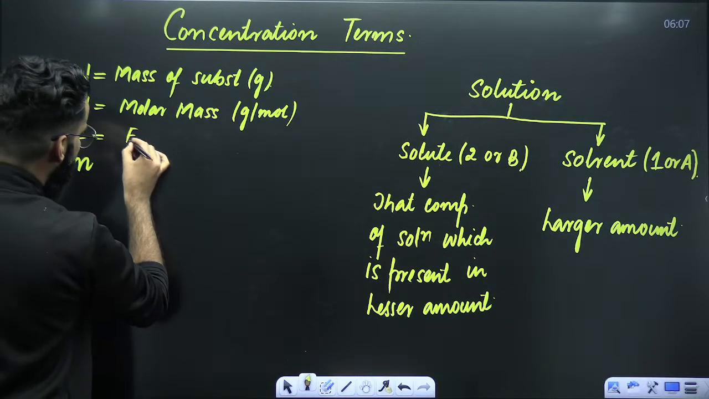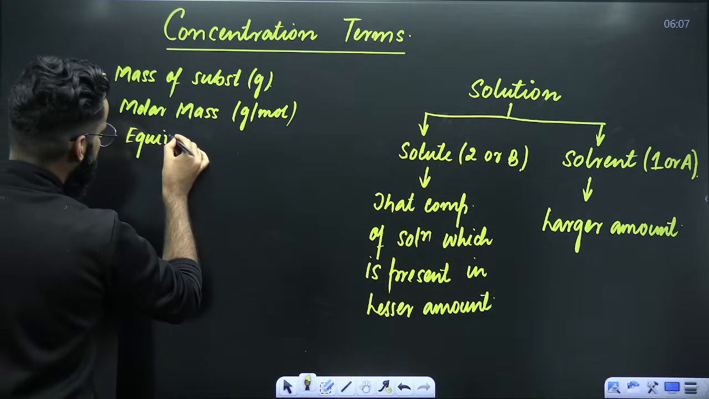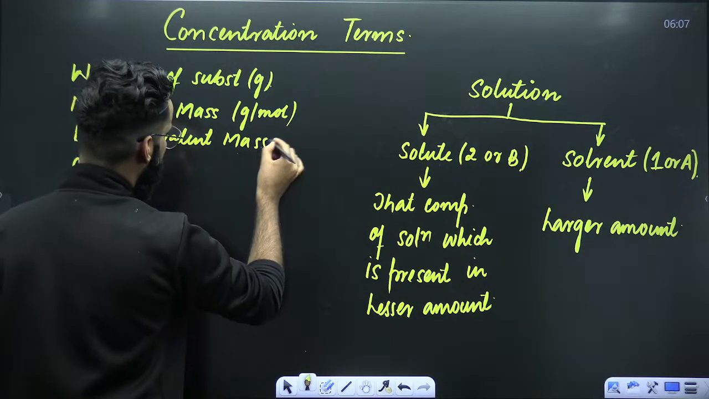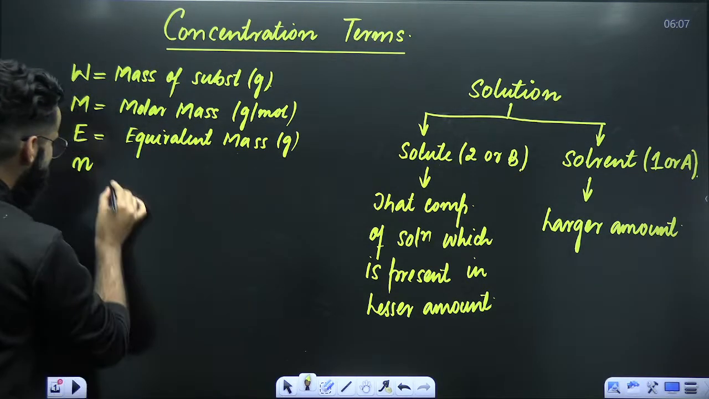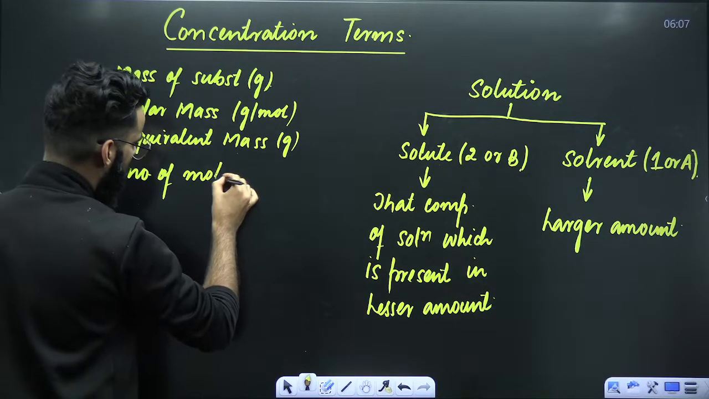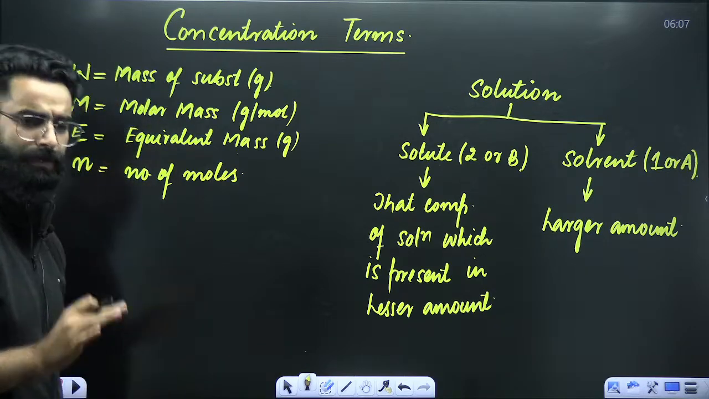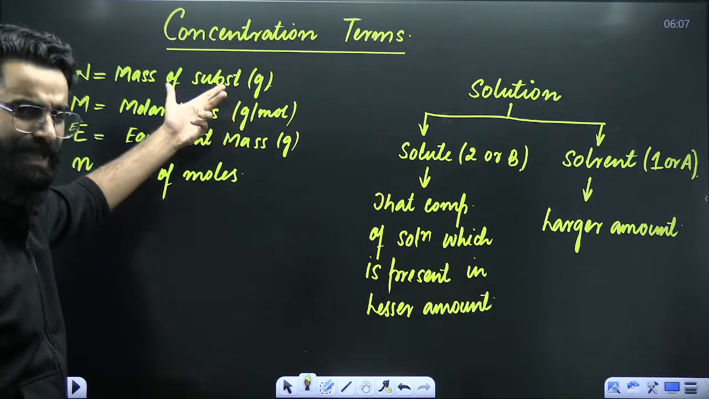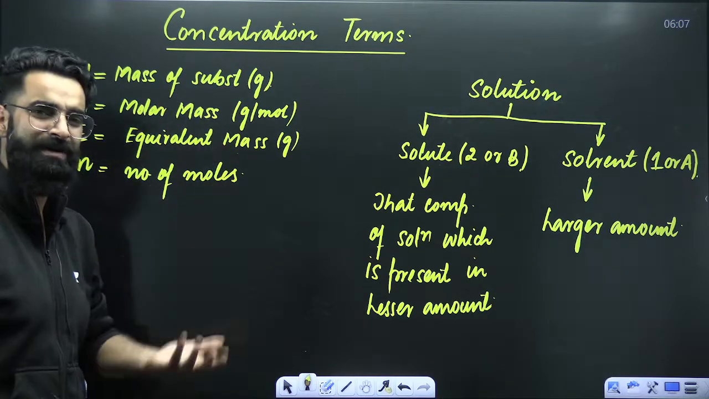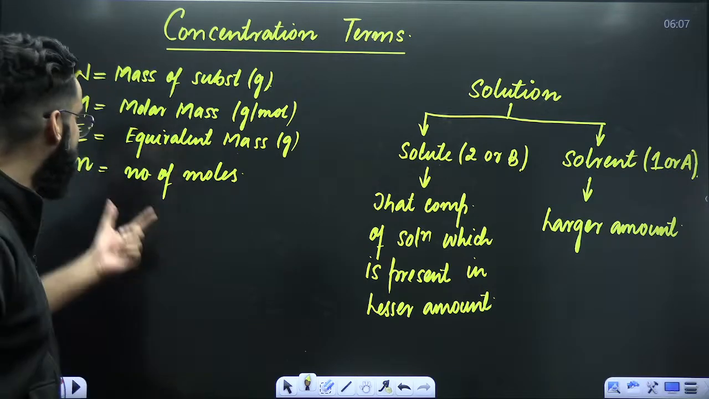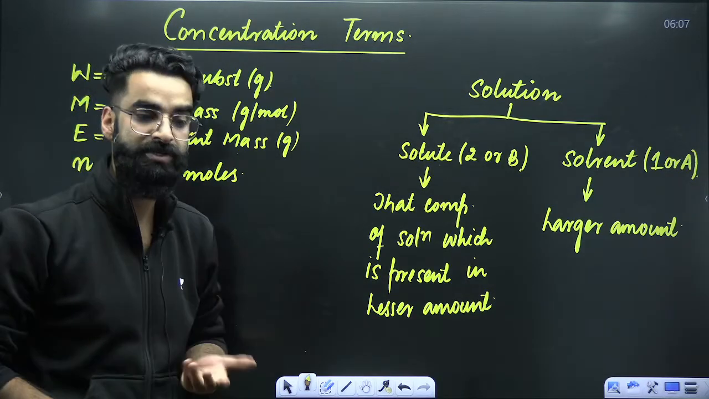Similarly, this E over here stands for equivalent mass. And my dear students, N over here stands for number of moles. All these basic things, I'm sure you already know, right? So from now onwards, W stands for mass of substance in grams. M stands for molar mass of the substance. E stands for equivalent mass of the substance. And N stands for number of moles of the substance.